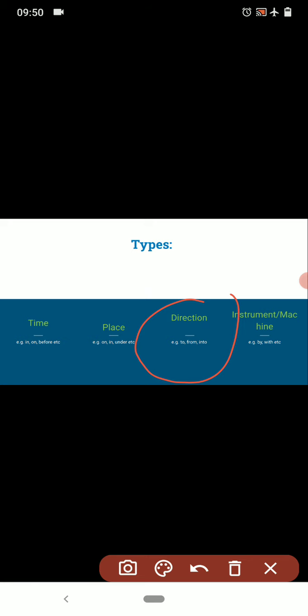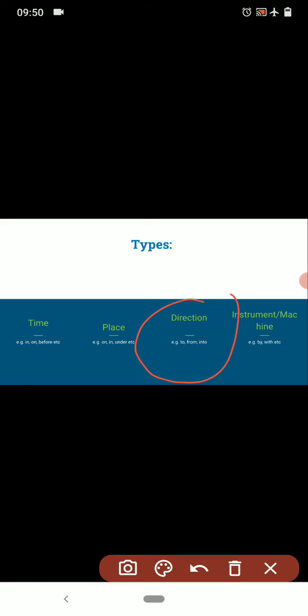In what direction the action is done, or it shows where to put something or where to go. In such cases, the preposition of direction is used. Examples are to, from, into, etc.